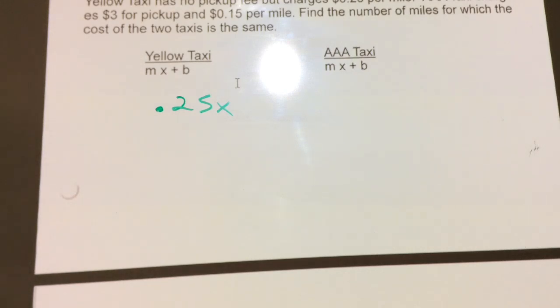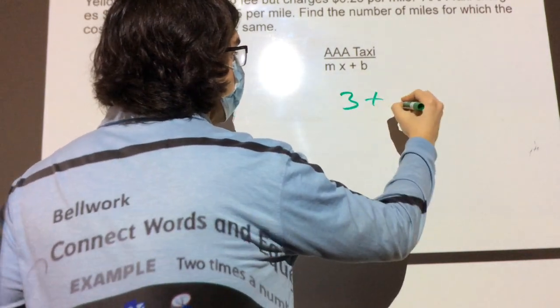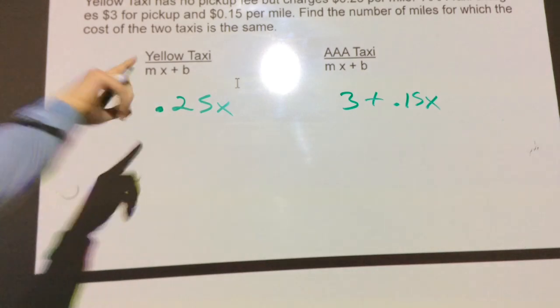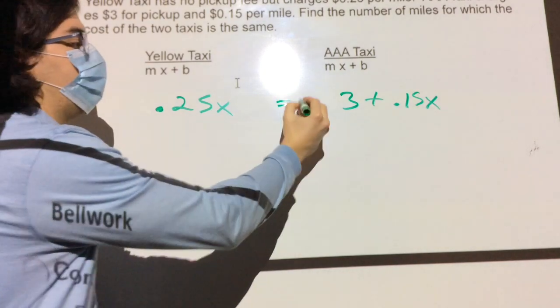All right, AAA taxi charges $3 for pickup and 15 cents per mile. Kendall, would you mind setting this one up for me? 3 plus 0.15x. Beautiful, well done. And it asks, find the number of miles which the cost of two taxis is the same. What do I put in between these two? An equal sign. All right, solve this one.